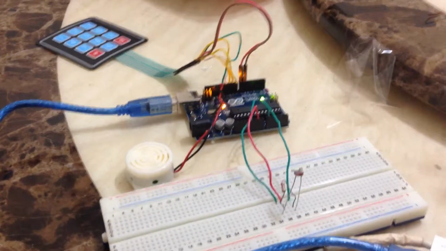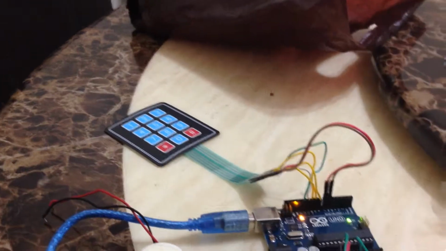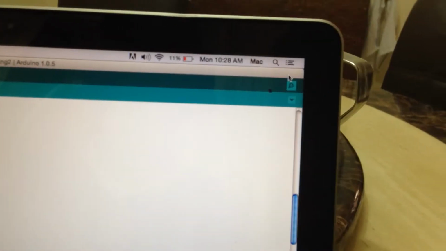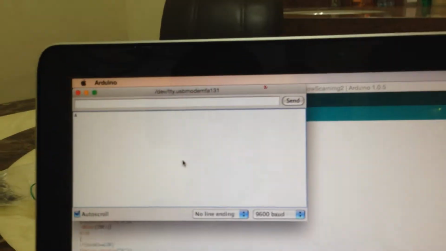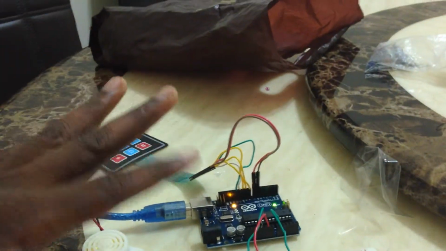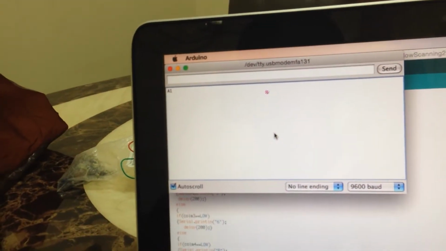Okay. So it means it has received the new code. How are we going to know that our keypad works? Nice question. We are going to use a function of the Arduino IDE called the serial monitor. The serial monitor can actually print the data sent from the Arduino board. So it means if I press key 1, Arduino will write 1.